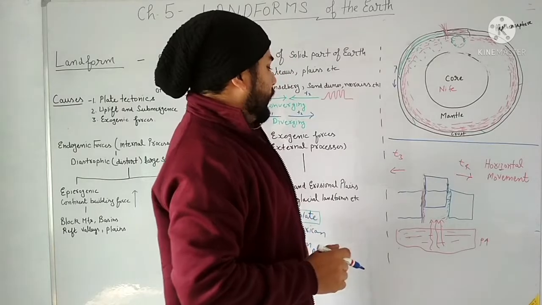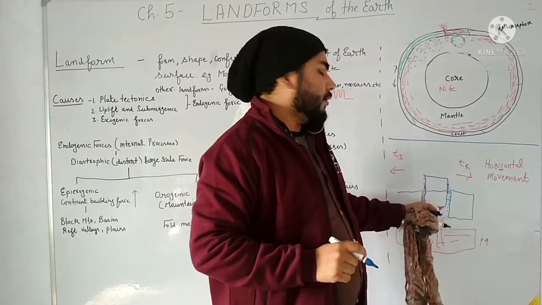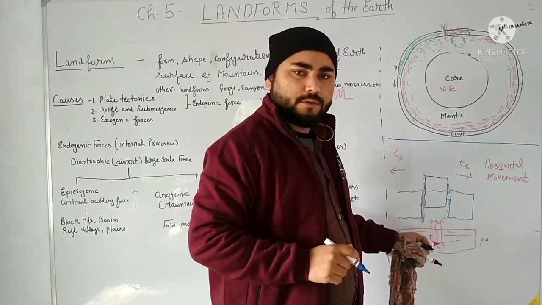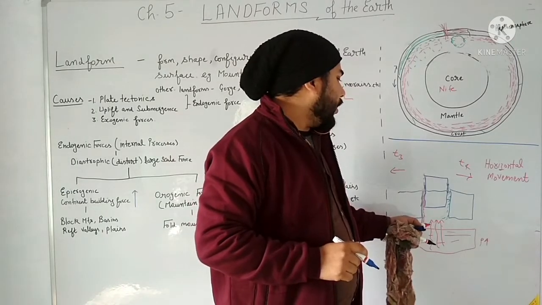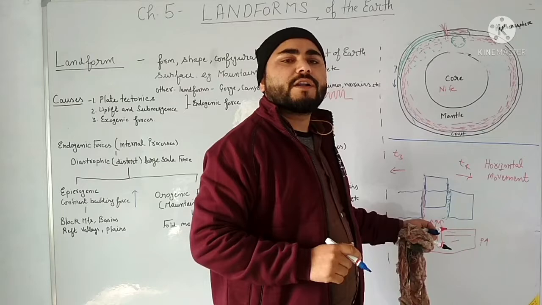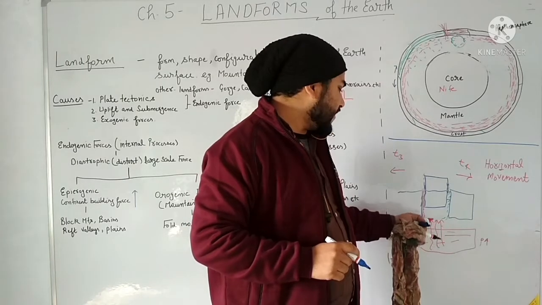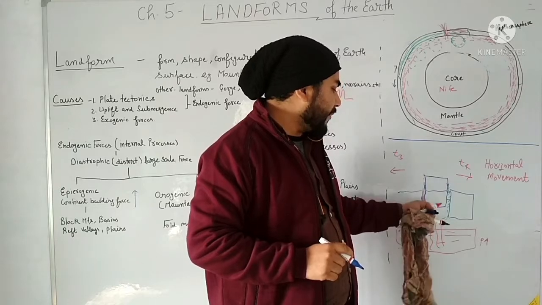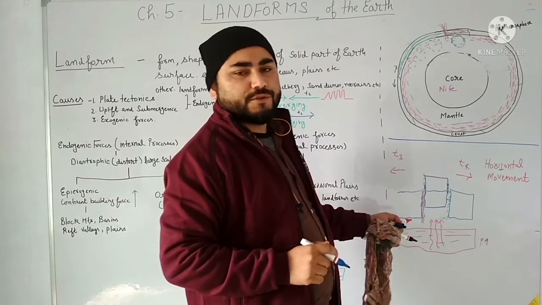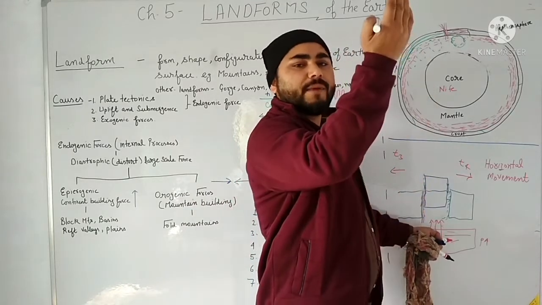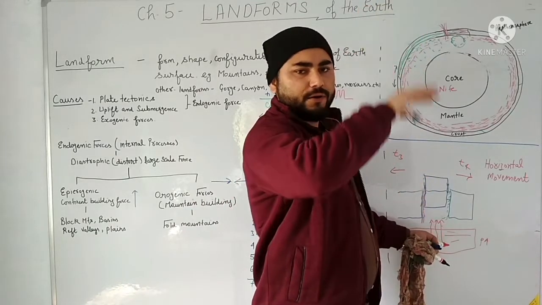So like this, block mountains can be formed, or the formation of continents can take place. Generally, the formation of continents takes place because of that type of epeirogenic force, the force applied from inside the earth in a vertical manner, not horizontally.